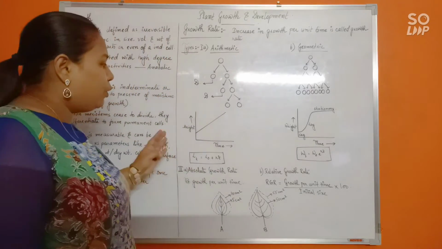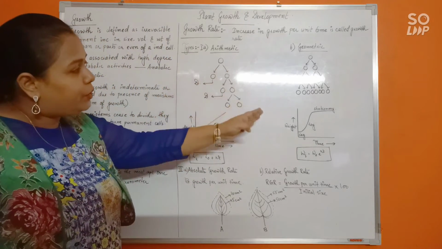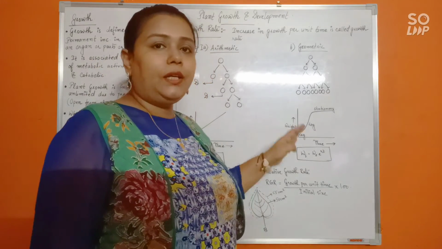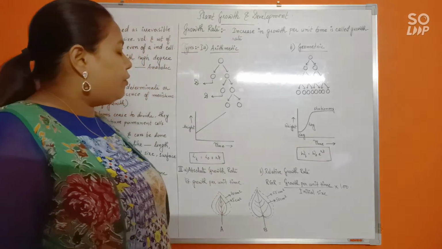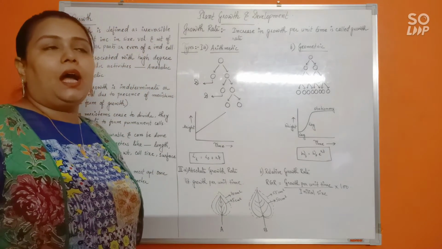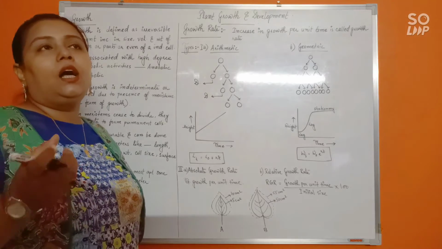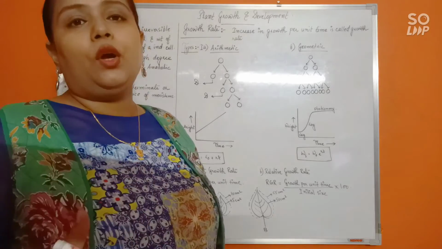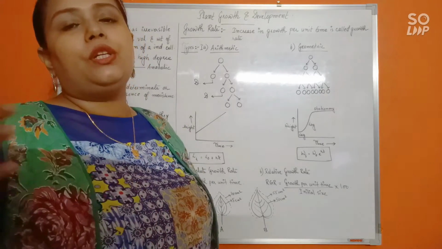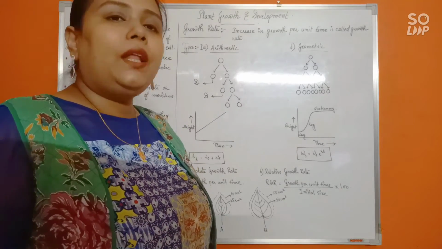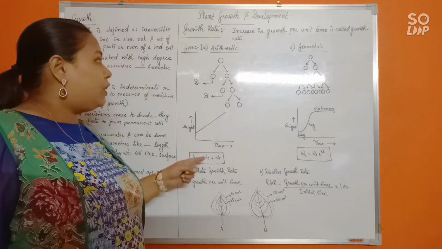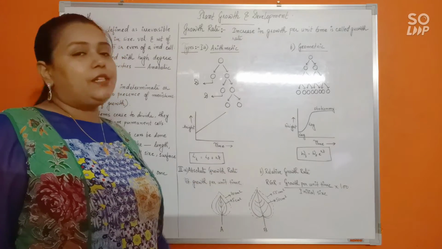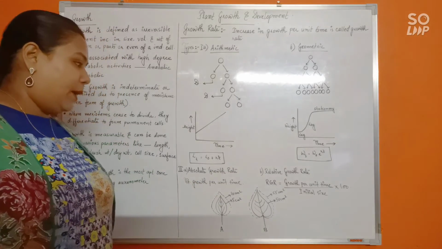Fine. So I hope all of you are clear, and you can also compare how this arithmetic growth rate differs from geometric growth rate, right? Now there is another form of growth rate that can estimate the comparison between the growth rate of two plants. If you want to measure and compare the growth occurring in two distinct biological systems, you can use the parameters of absolute growth rate and relative growth rate instead of arithmetic and geometric. Okay, let me give you an example.